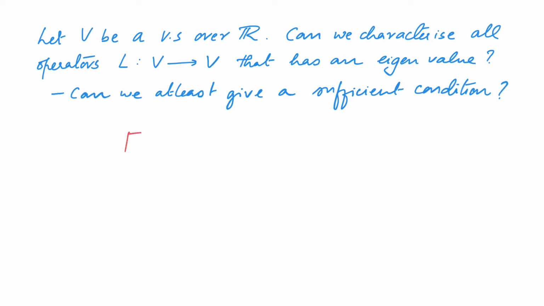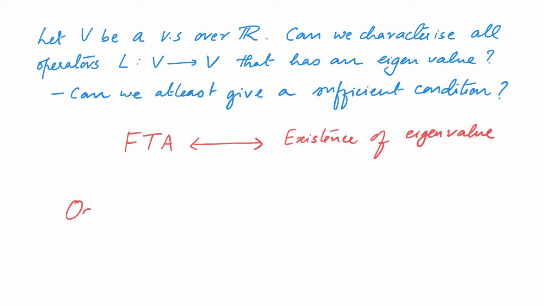Now recall that the fundamental theorem of algebra, which states that every polynomial has a complex root, was crucial in the proof that if V is a vector space over C, then any linear map L from V to V has an eigenvalue. Now, even though we know that in general a polynomial with real coefficients need not have a real root, we know that if the polynomial has odd degree, then it will have a real root.